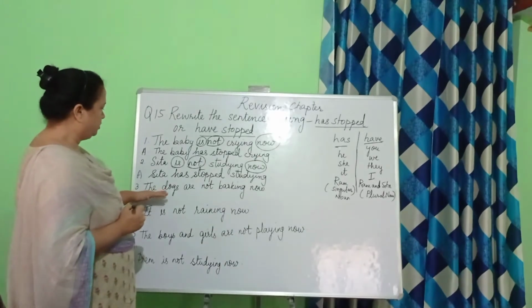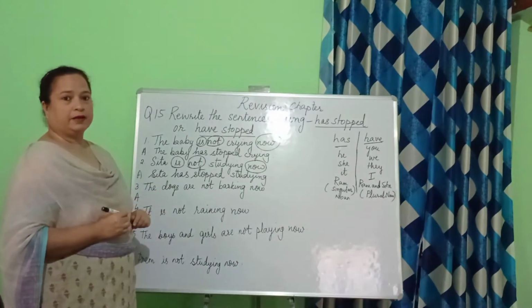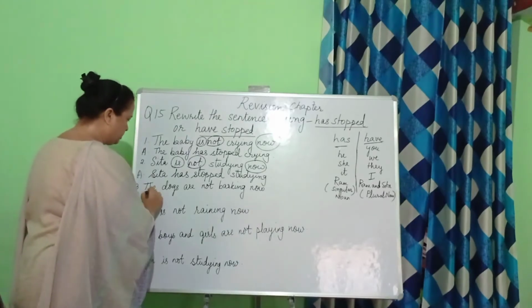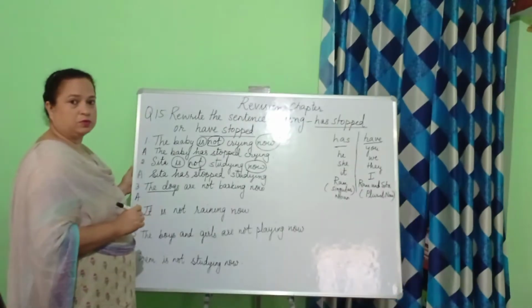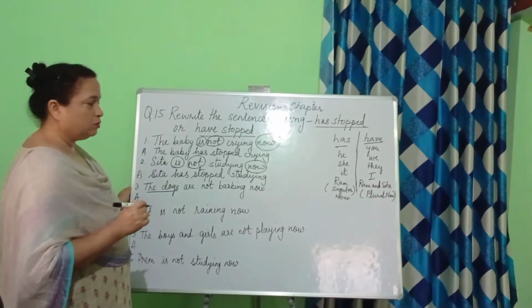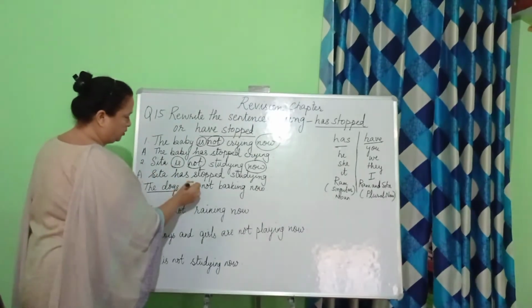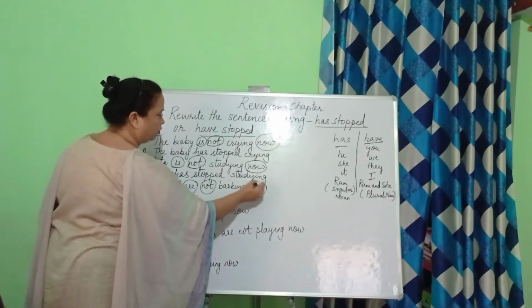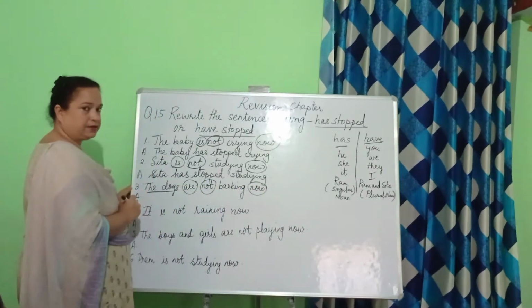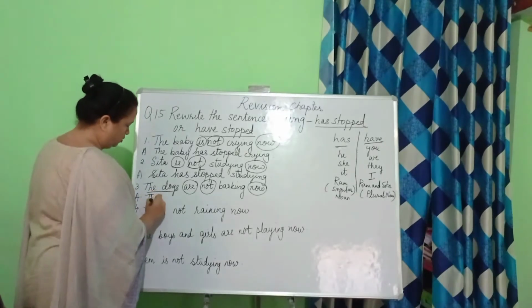Next we have the dogs are not barking now. If you have a look at the subject, this is in the plural form. So we will not be using has, but instead of that we will be using have. What are the words that we are going to remove? Are, not and now. So how are we going to rewrite our answer? The dogs.